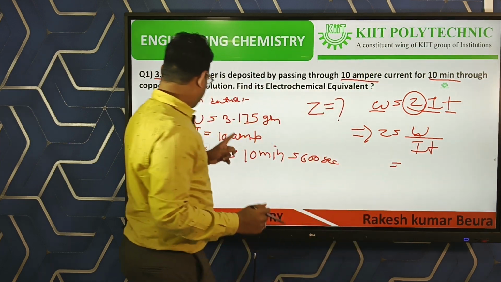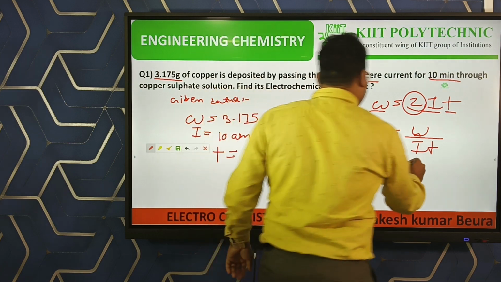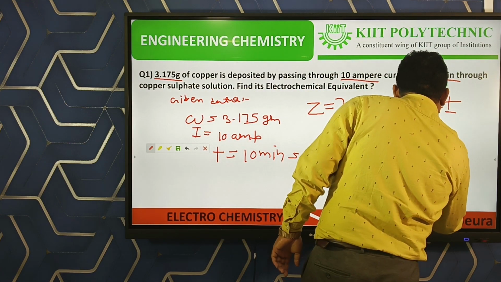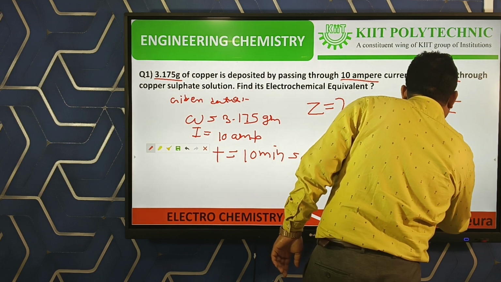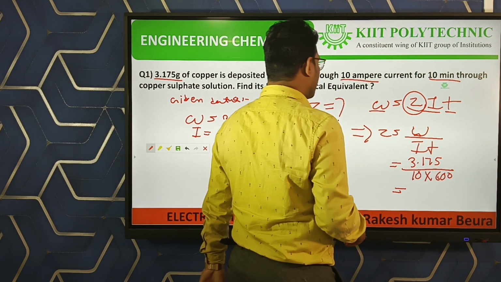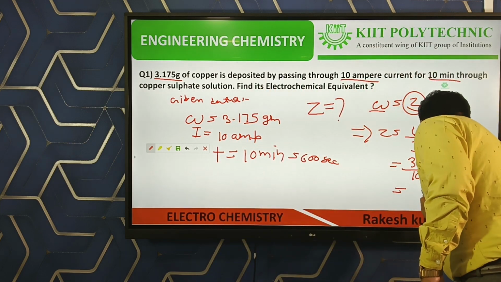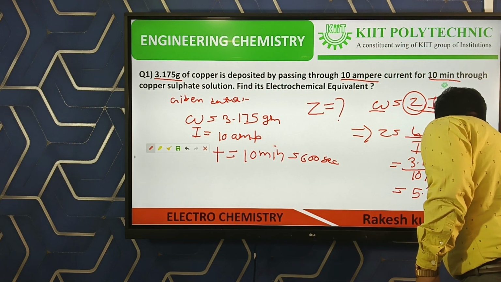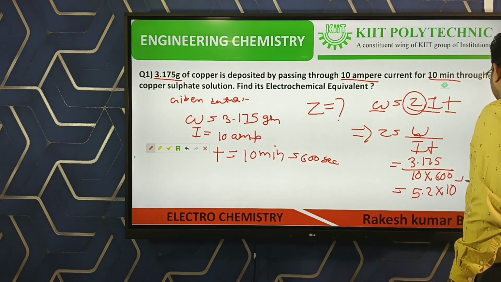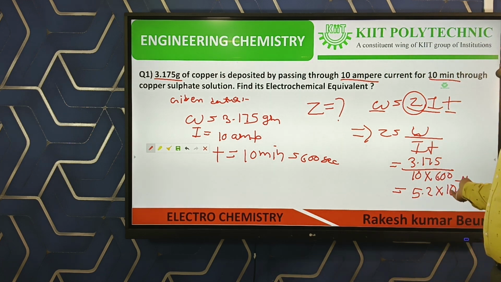Z is equal to 3.175 by 10 into 600, which after solving we get 5.2 into 10 to the power minus 4. This is the Z.